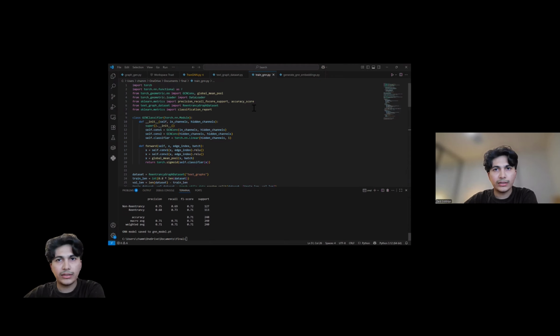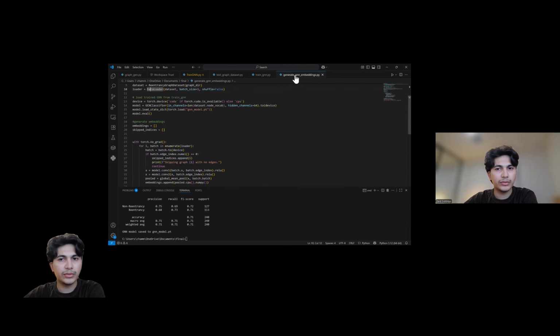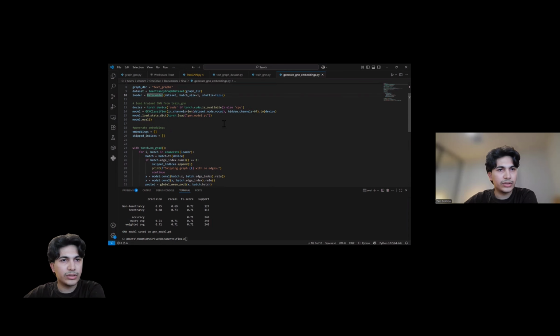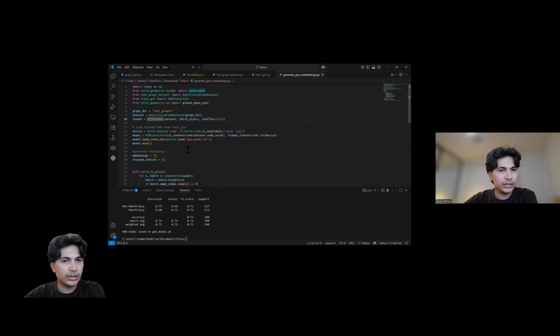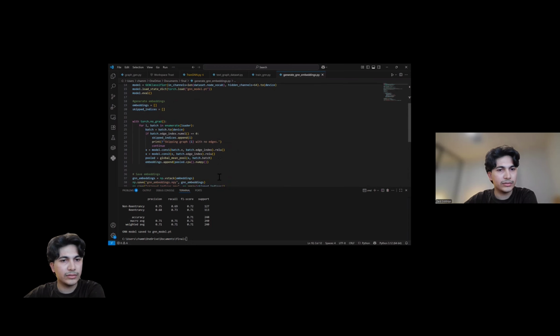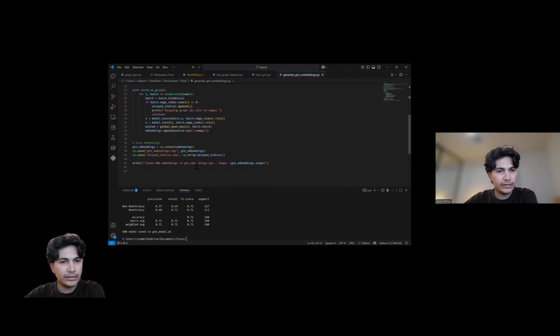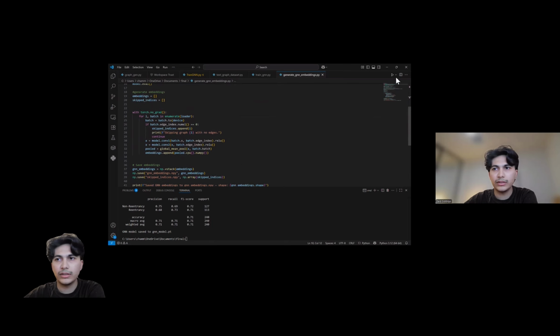Now, after that, I can generate the graph embeddings. So here we can see in the file to generate the graph embeddings, this takes the graph data again from the same text graph dataset and saves the embeddings into the NumPy array and gives us an idea of the shape of the array at the end.